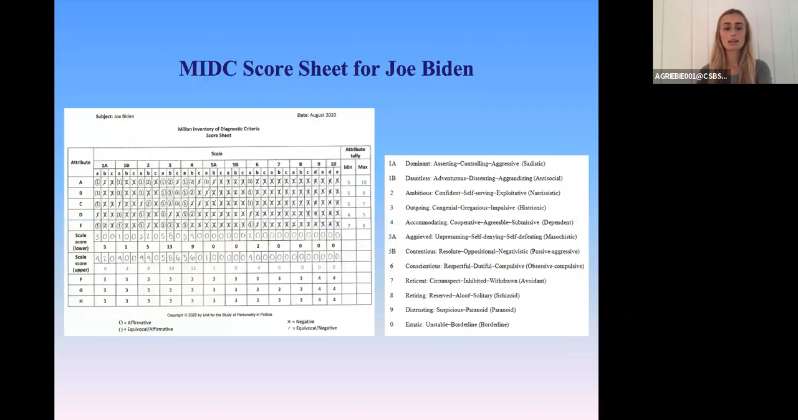In our study, psychodiagnostically relevant data were collected from biographical sources and media reports of Biden's behavior during the 2008 and 2020 election cycles. Based on the amount and quality of the psychodiagnostic data we collected, we categorized each item in the MIDC on a spectrum from negative to affirmative, with affirmative being a present item. The total affirmative and equivocal affirmative designations for each scale were totaled to yield a final scoresheet profile for Joe Biden as the Democratic presidential nominee.